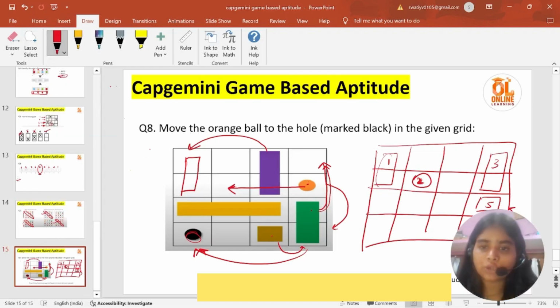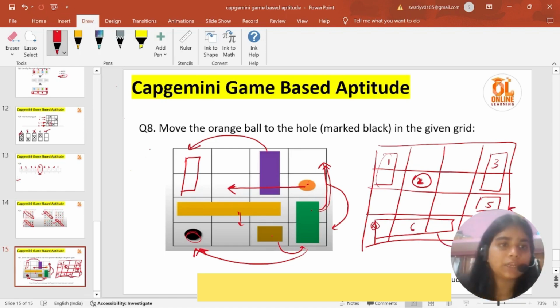Okay, now just bring this down. Here is our black hole. It can overlap, so don't worry about this. So this is our 6th step. Now you can just bring this block over here. You can just shift it one block. Let me again erase it.